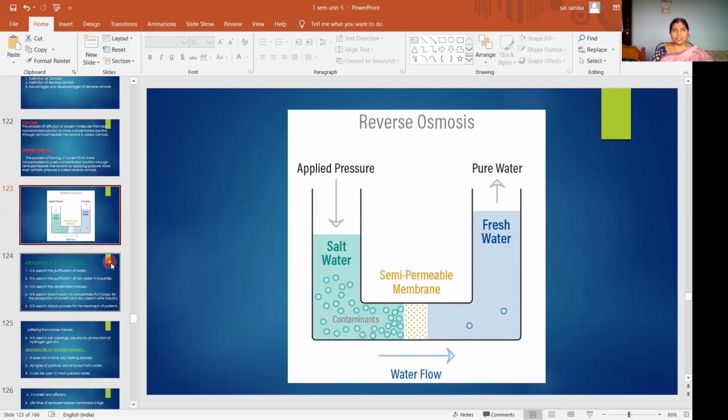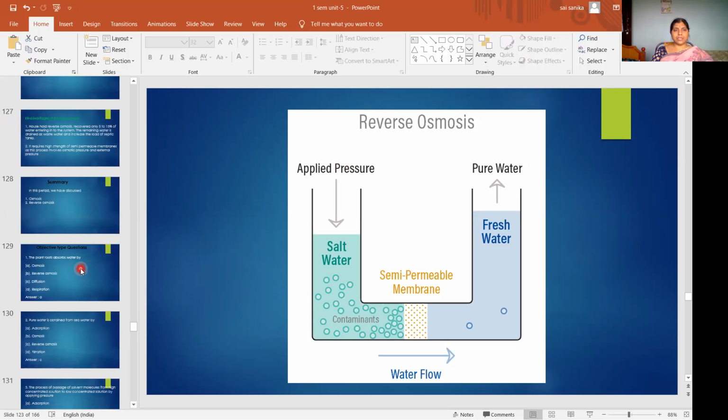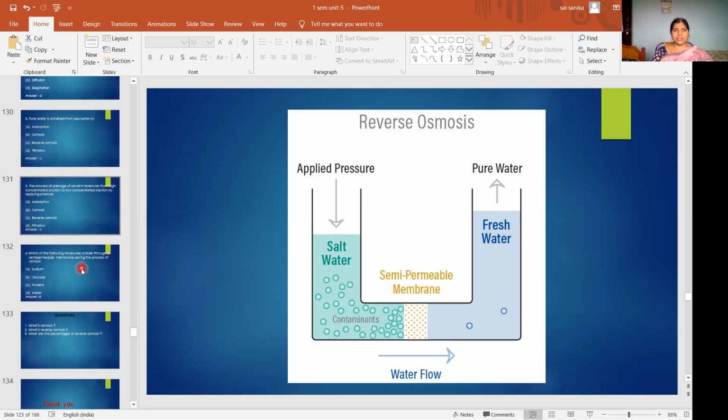Okay, so with this we finish. Very, very important: what is desalination, and explain desalination. Or they can ask to write about reverse osmosis. So here, definitions, explanation, advantages, disadvantages. Okay, so with this we finish the osmosis and reverse osmosis topic.